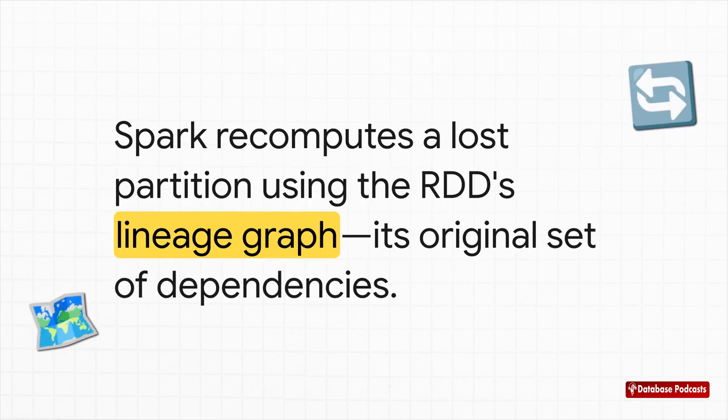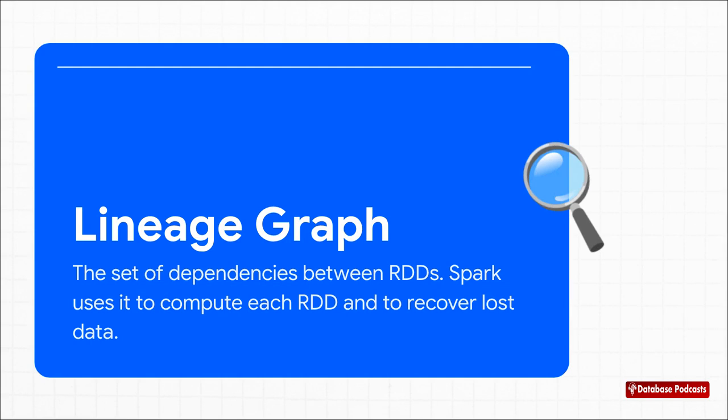So how does that work? Well, it all comes back to that same concept we started with, the lineage graph. Because Spark always remembers that recipe for an RDD. If a piece of your persisted data gets lost, Spark can just pull out that recipe and rebuild it on another machine, no problem. So the lineage graph isn't just for lazy evaluation, it's the fundamental blueprint for fault tolerance. It guarantees that no data is ever truly lost, because the instructions to recreate it from scratch are always preserved. This is what makes Spark so incredibly resilient.